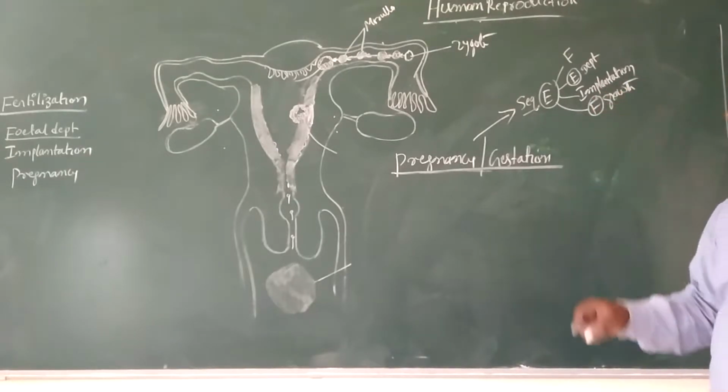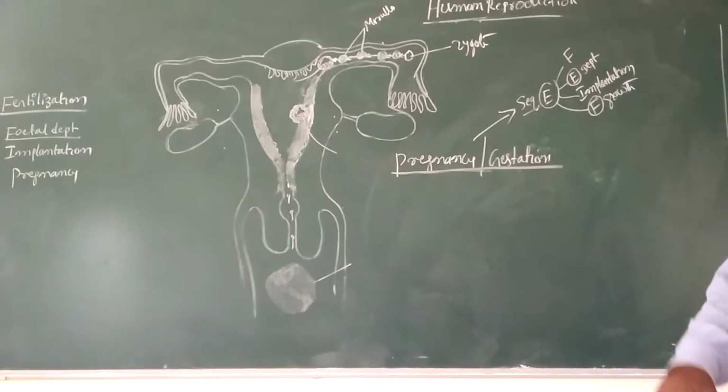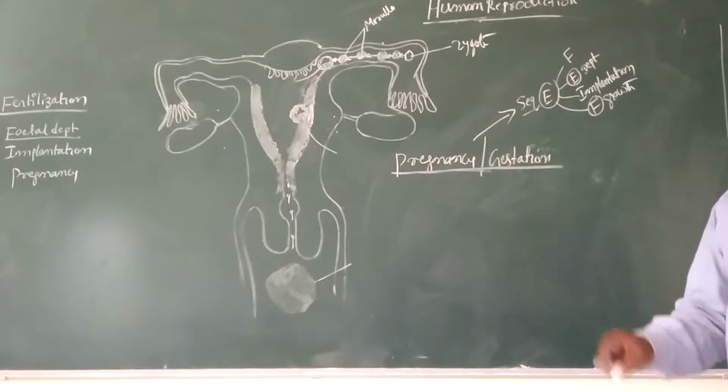Such events together are called pregnancy or gestation.